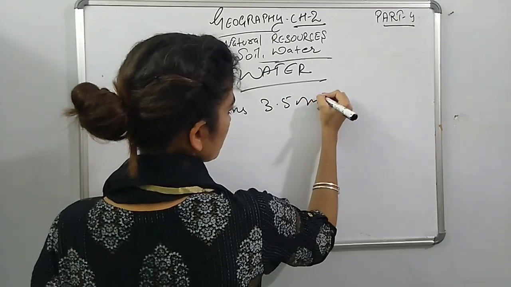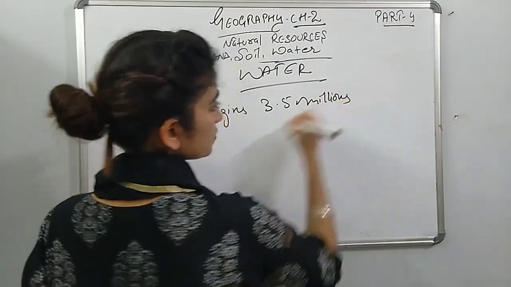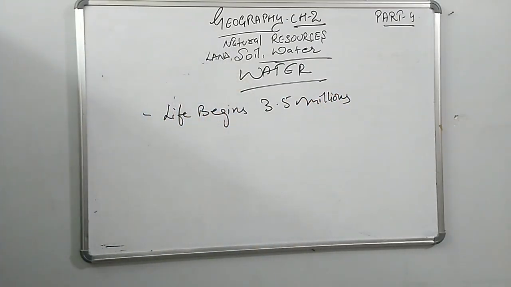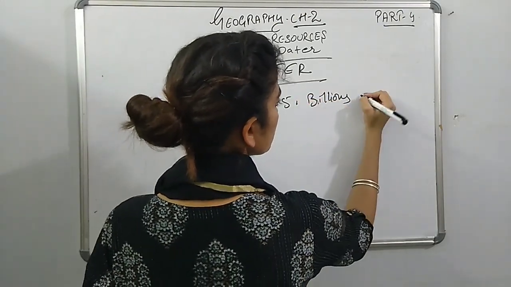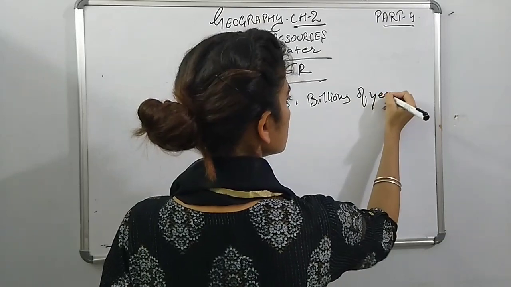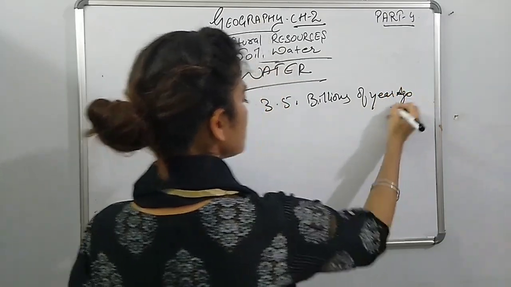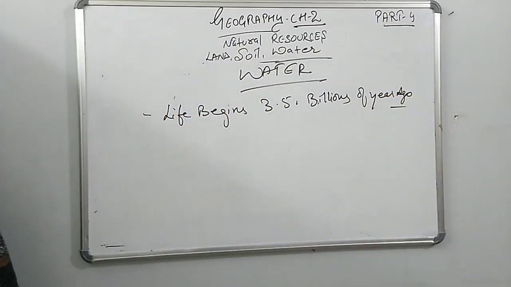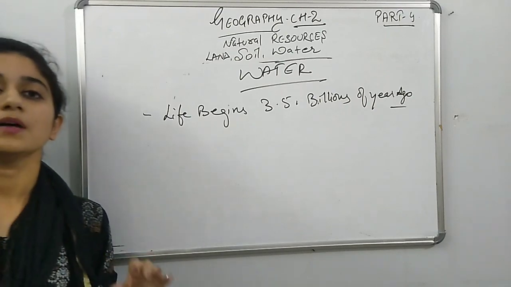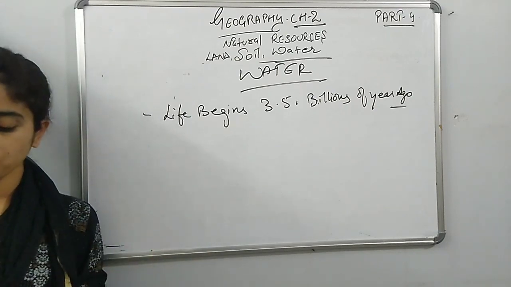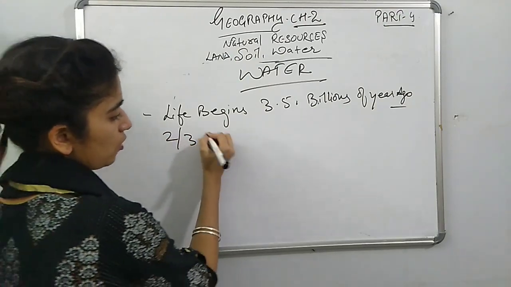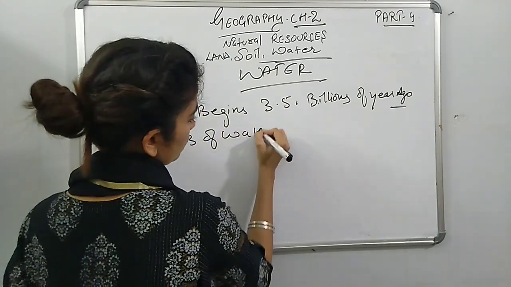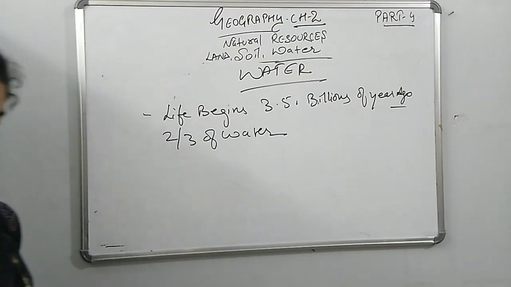3.5 billion years ago, right? And our land is mostly covered, 90%, by water, but two-thirds of the total water is ocean water.